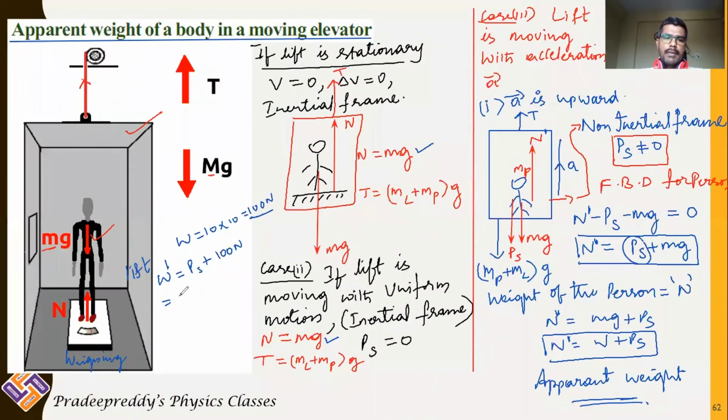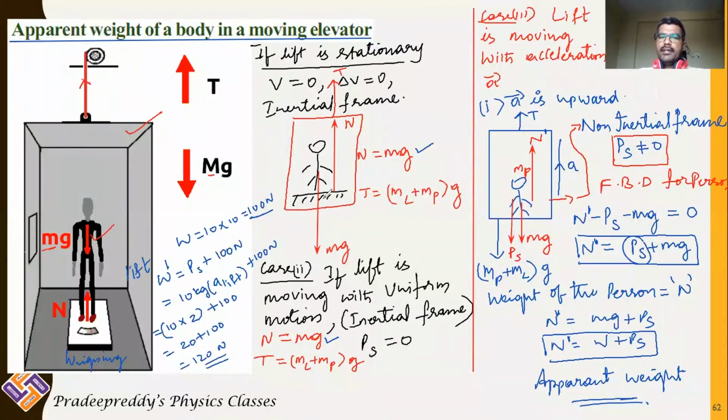Pseudo force is equal to mass of the person, that is 10 kg, into acceleration of the lift, plus 100 Newton. Therefore, 10 into, if suppose acceleration of the lift is 2 meter per second square, this becomes 10 into 2 plus 100, which is equal to 20 plus 100, that is 120 Newton.